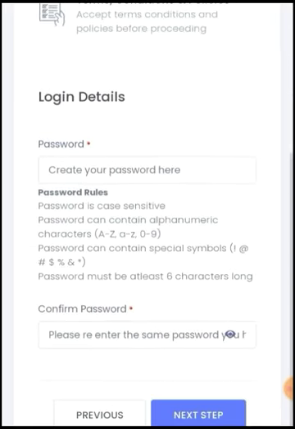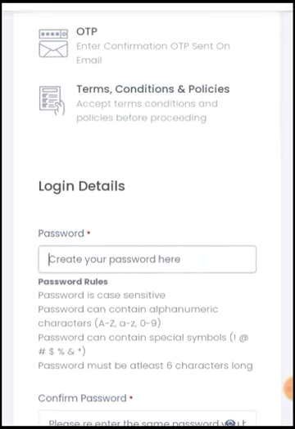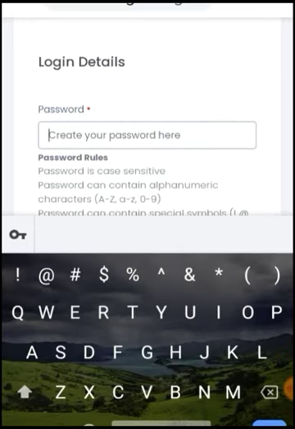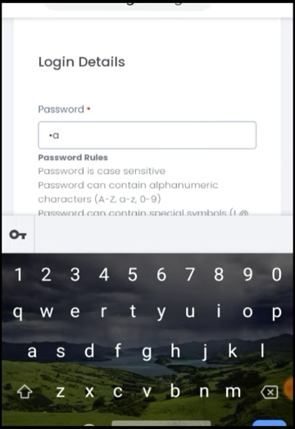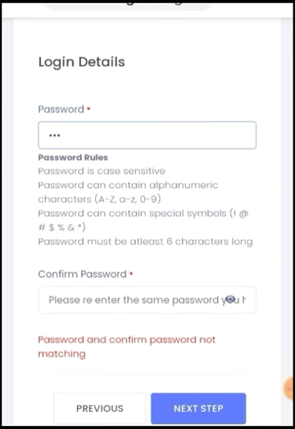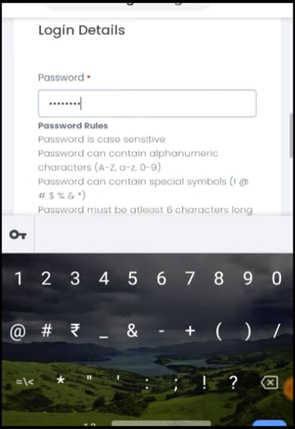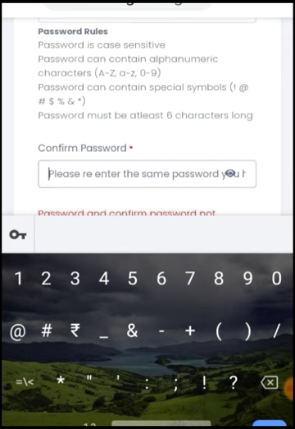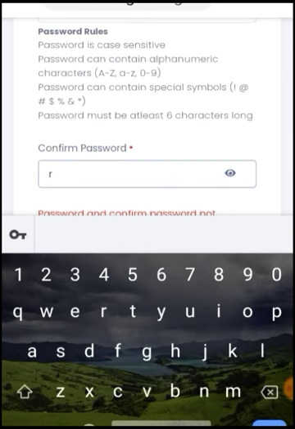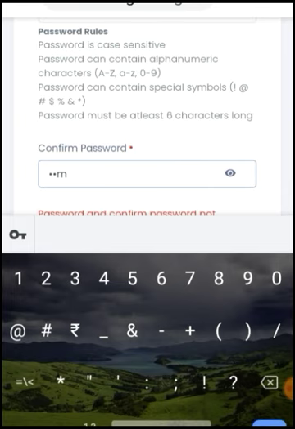Now I am going to complete the second process: create your password. You can create whatever you want, but you should follow the password rules. For example, I am writing ram@1234. You can write any password which is easy to remember, and it should follow the password rules. You should write the same password again for confirmation.